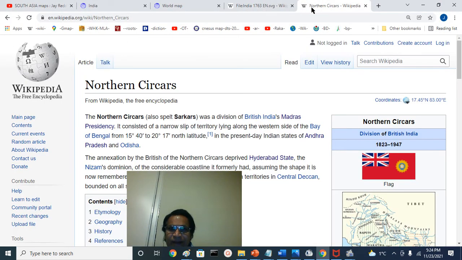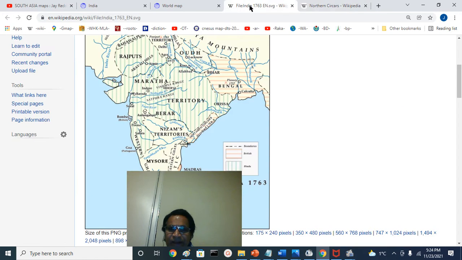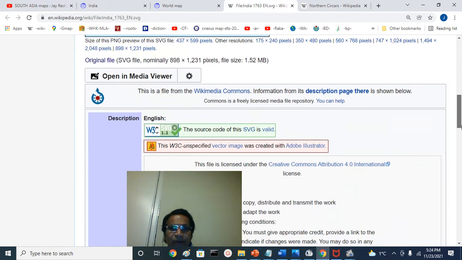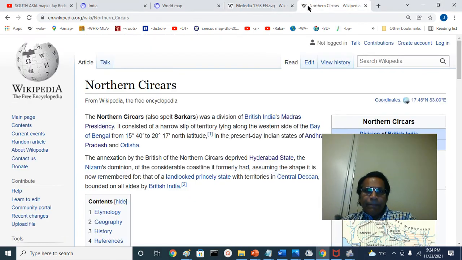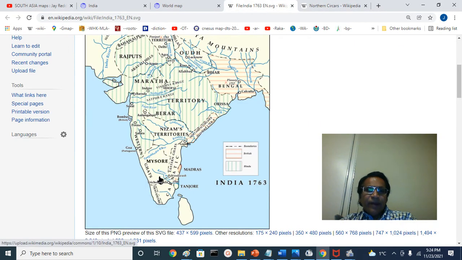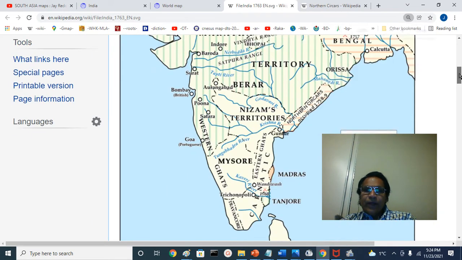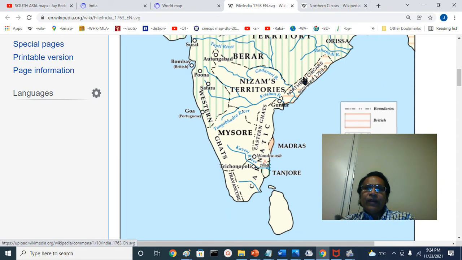And these are the Sirkar districts. You can see the Sirkar districts here. This is the Carnatic region. You see the Carnatic region, the Mysore kingdom ruled by Hyder Ali and Tipu, and the Nizam's territory. These are the Northern Sirkars. This is the Krishna River here. You can see the Krishna River here, the Guntur city, the Northern Sirkars.